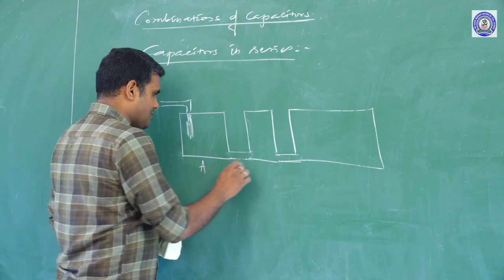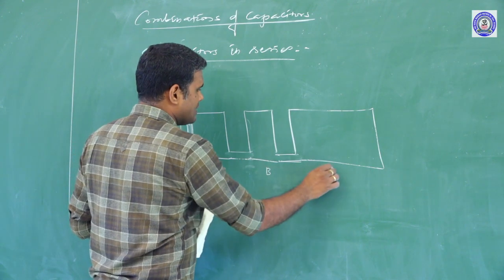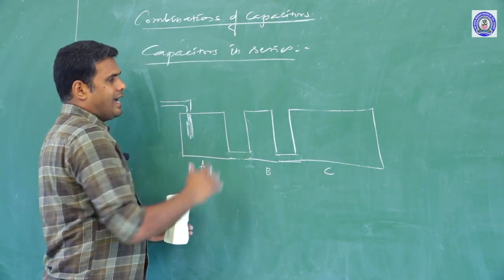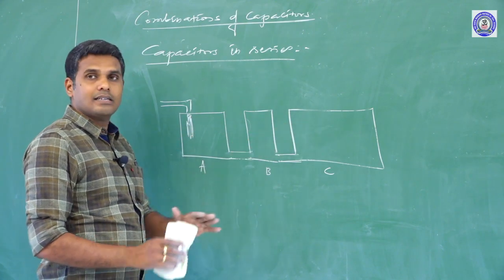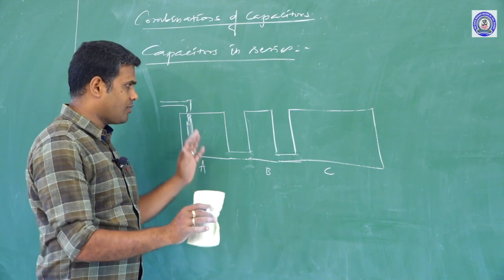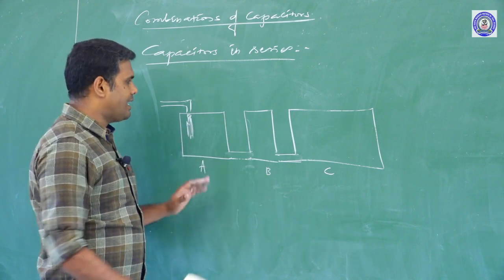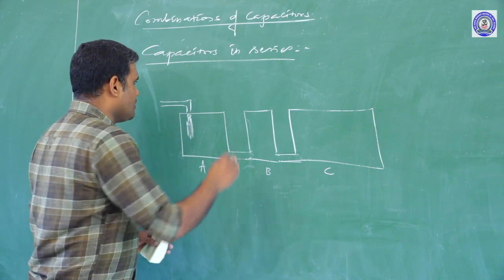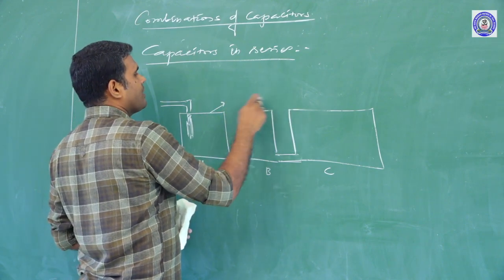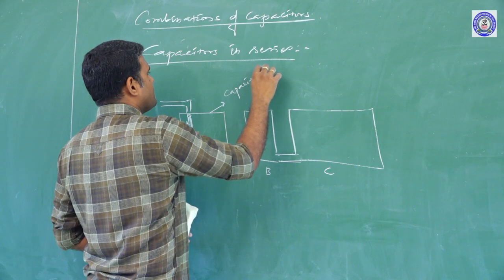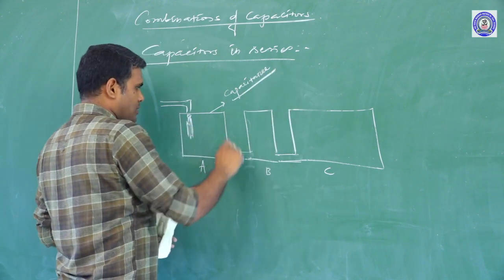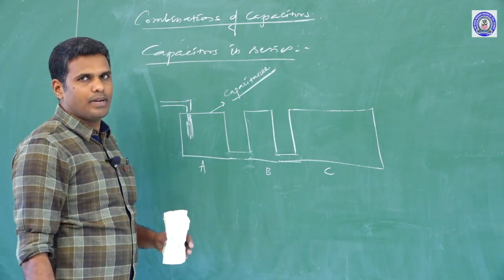Let us say three tanks are there, A, B and C. If you look at the diagram itself, you can easily say that the volume of the containers are different. Dimensions are different. So the dimensions of the containers represent capacitance.